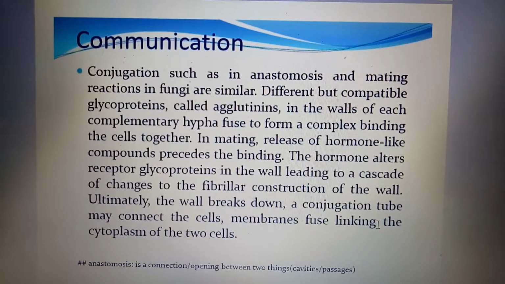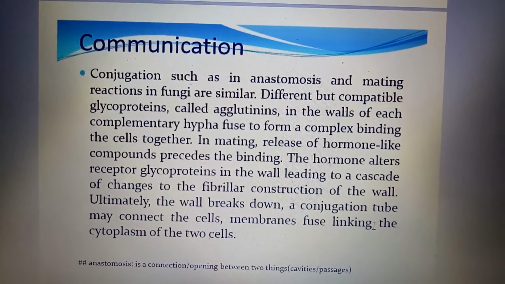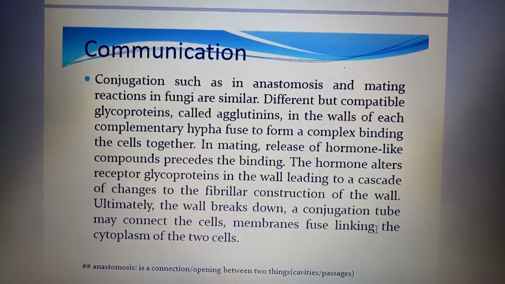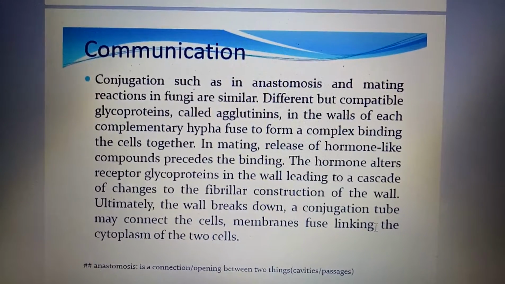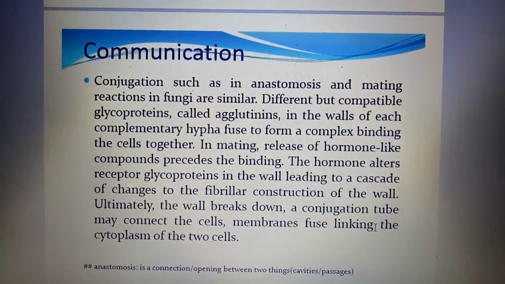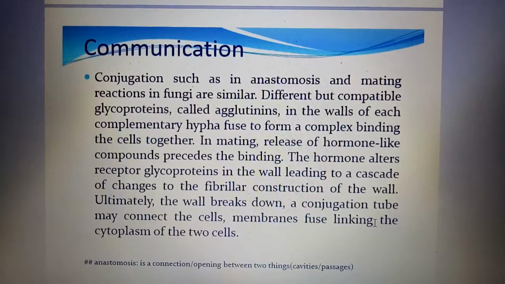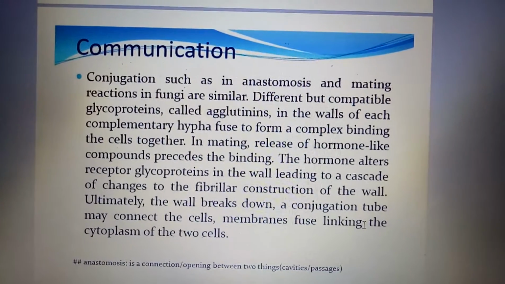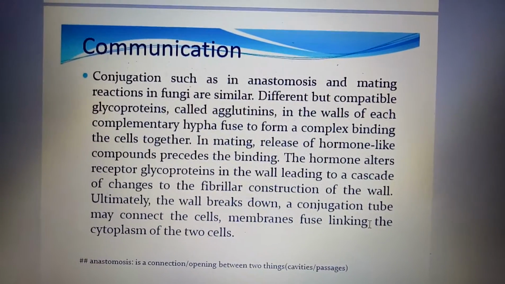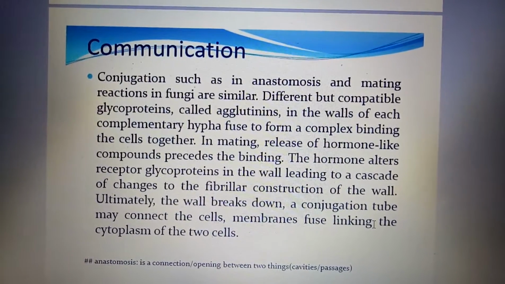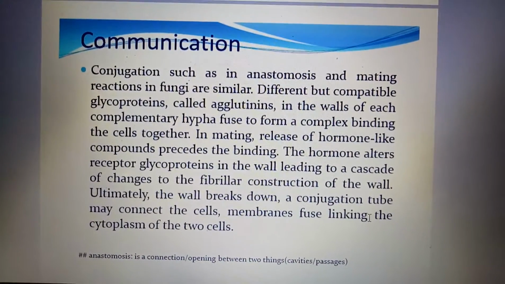Conjugation, such as in anastomosis and mating reactions in fungi, is similar: different but compatible glycoproteins called agglutinins in the wall of each complementary hypha fuse to form a complex binding the cells together. In mating, a release of hormone-like compounds precedes the binding.